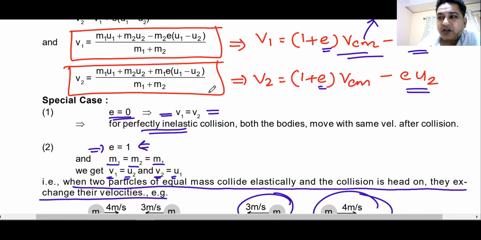You don't have to apply the law of conservation of momentum. You don't have to apply any energy conservation. You don't have to apply the value of e. e is (v1 minus v2) divided by (u1 minus u2). Nothing you have to do. Just put the values, get the answer, stay happy. Do we understand the value of this equation that I have given to you?